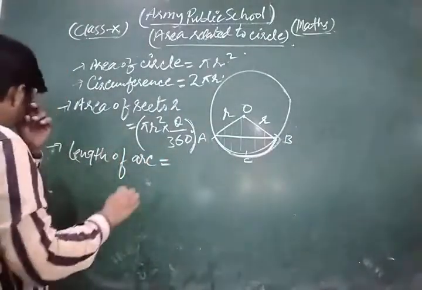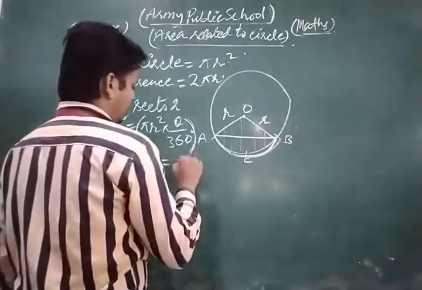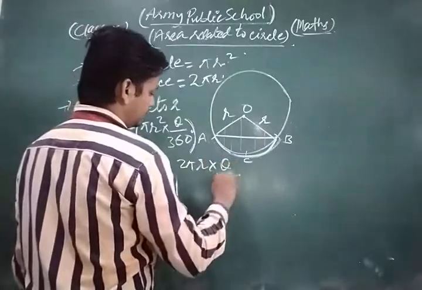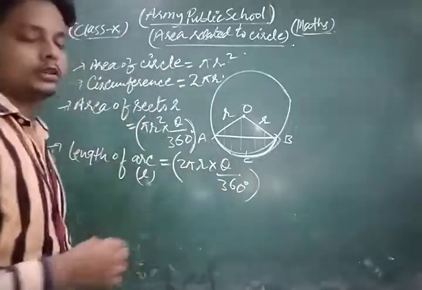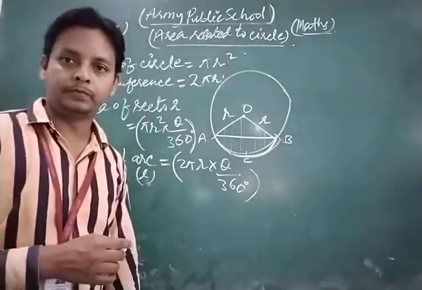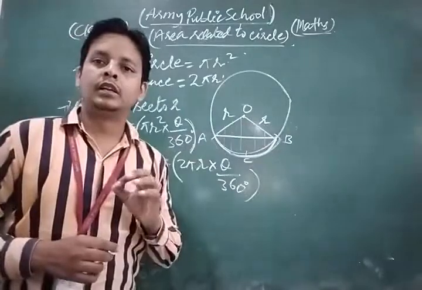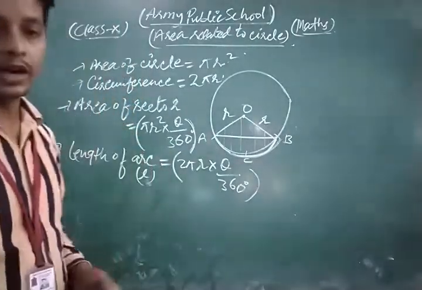Length of arc L is equal to 2 pi r into theta upon 360 degrees. This is another very important formula related to this chapter, the length of arc.